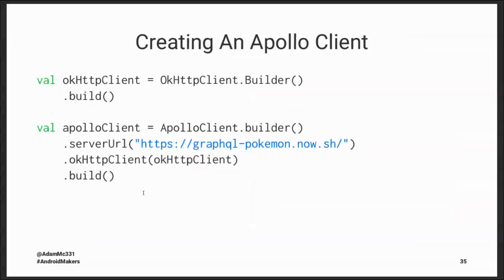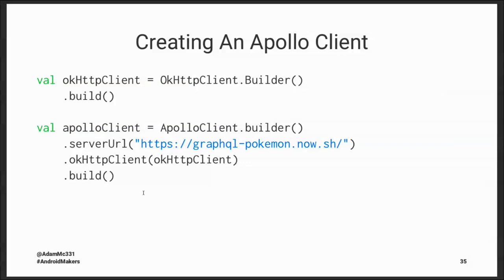As far as creating our Apollo client, this also looks very similar to Retrofit. Apollo also uses OkHttp under the hood, so we need to create an OkHttp client. And then from there, we create an Apollo client with some server URL. Here is the one to that open source Pokemon GraphQL API. We specify the HTTP client, and then we build it.